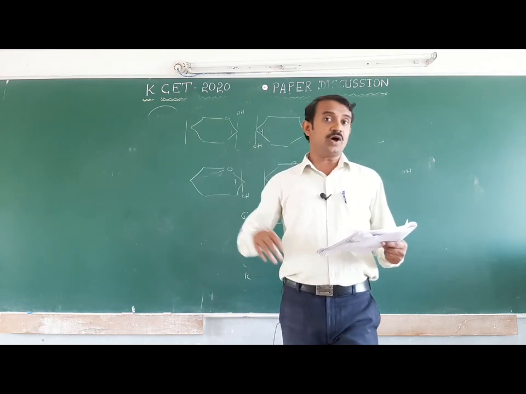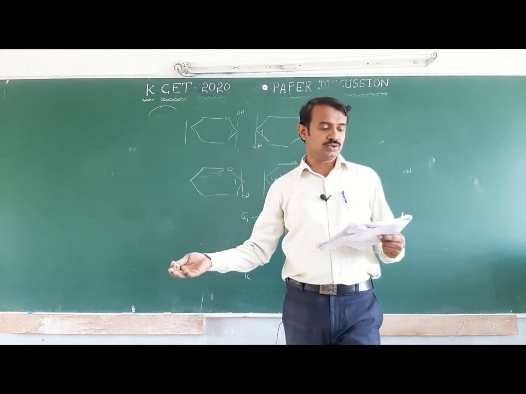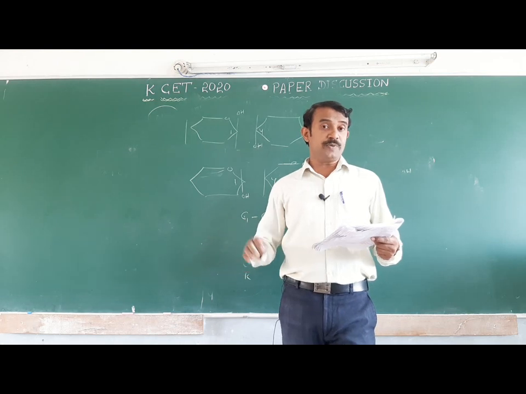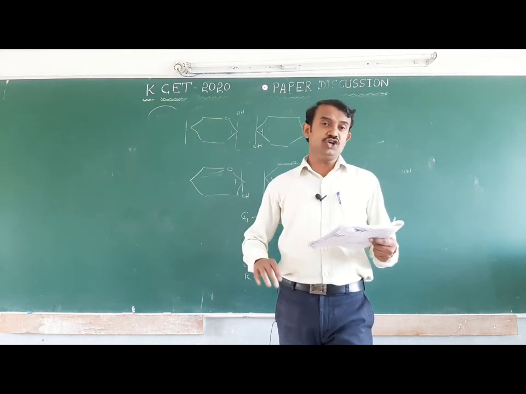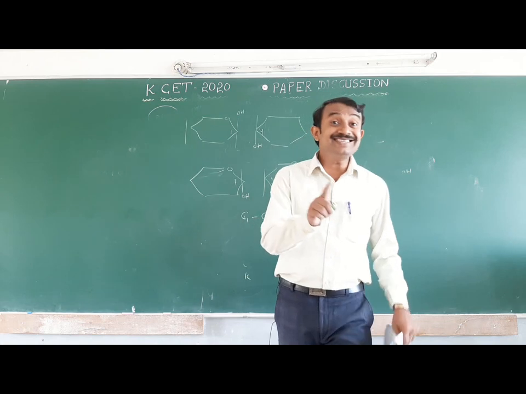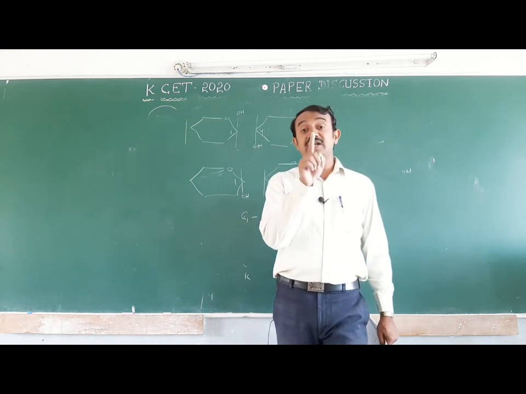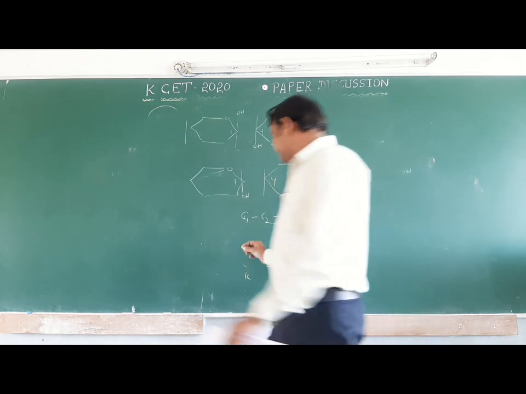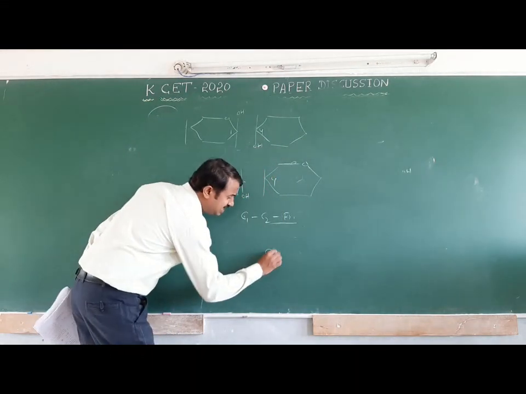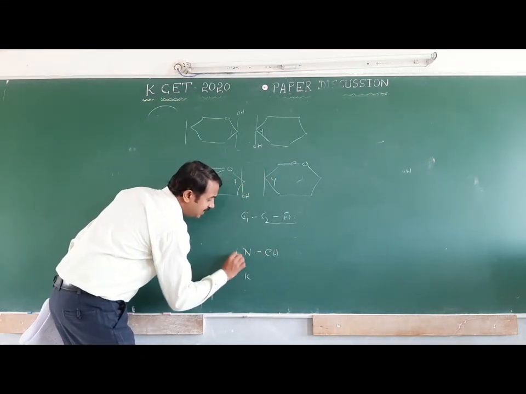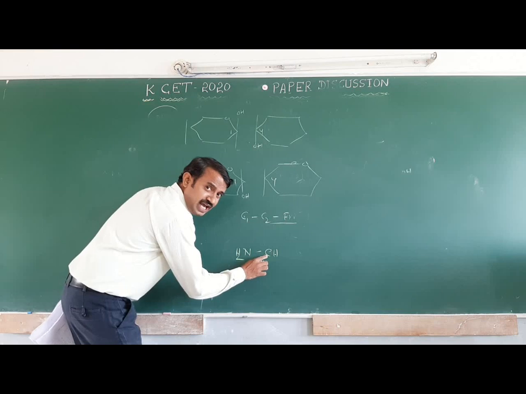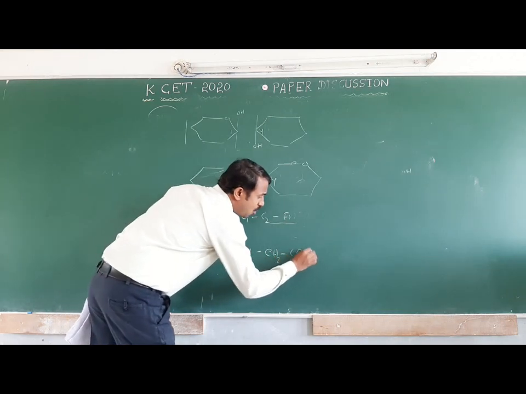Isoprene to polyisoprene, propene to polypropene, styrene to polystyrene are addition. But glycine, nylon 2 and nylon 6 are condensation. What is the structure of glycine? NH2CH2COOH.